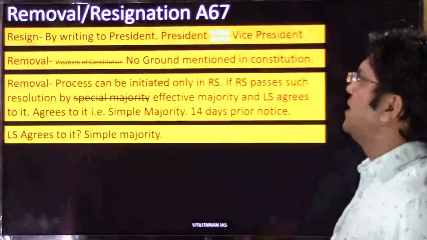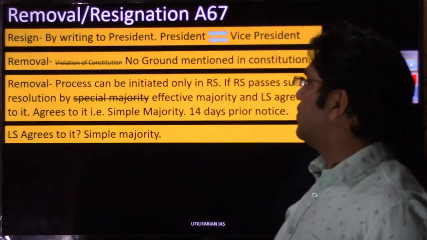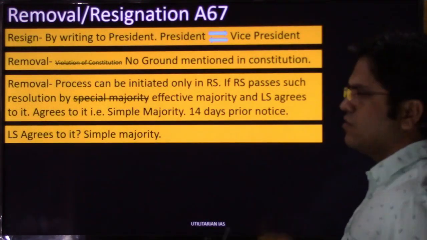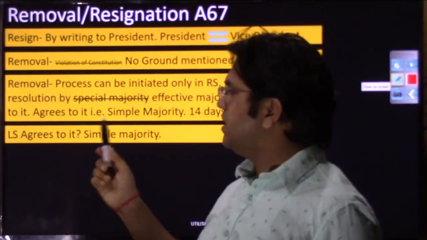Let us move to the next slide and discuss how the vice president is removed, right? In the case of the president, the word used was impeachment, right?